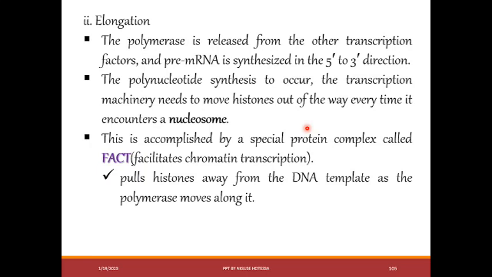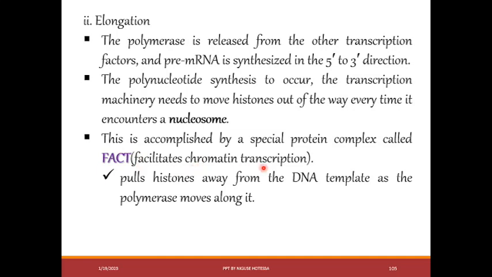That machinery is what we call FACT, or facilitates chromatin transcription. DNA plus histone is called chromatin. Now, histone is removed with the help of the factor we call FACT, facilitates chromatin transcription.